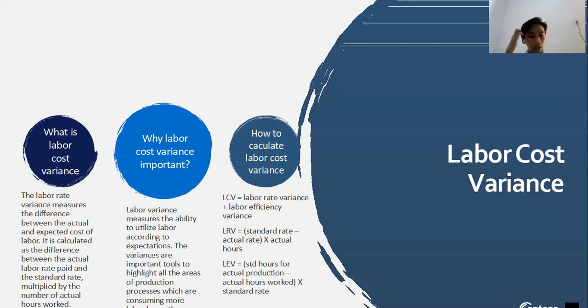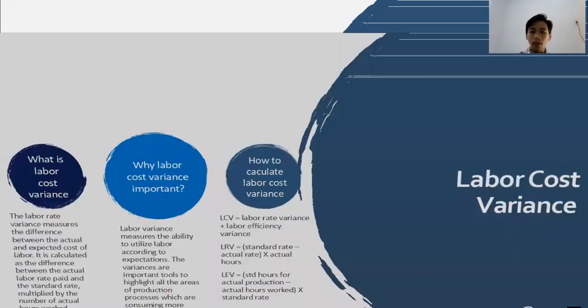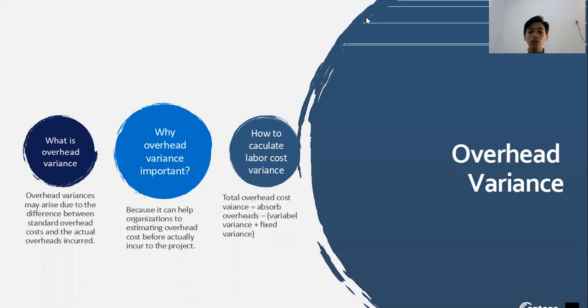And the formula to calculate the labor cost variance is the labor rate variance plus the labor efficiency variance. When we talk about LRV, the formula is standard rate minus the actual rate, times the actual hours. And the LEV is standard hours for actual production minus actual hours worked, times the standard rate. And then overhead variance.